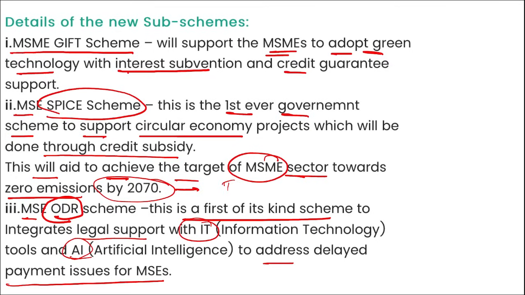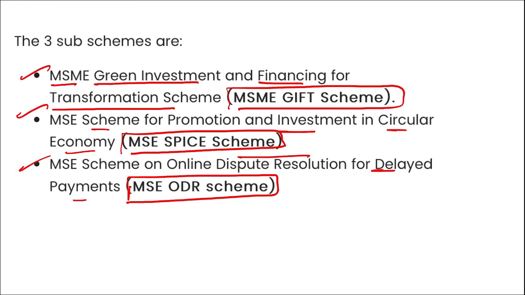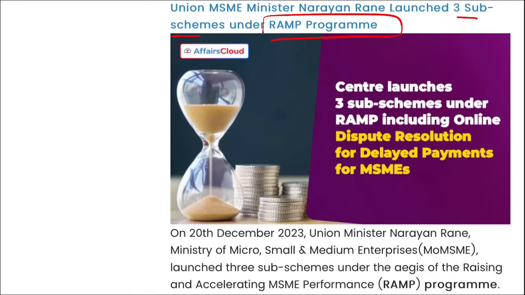So these are the three new sub schemes that were launched under the RAMP program, which was launched in June 2022, and it is a World Bank supported program. It is a 5-year long program where the World Bank will be working to enhance MSMEs in India.